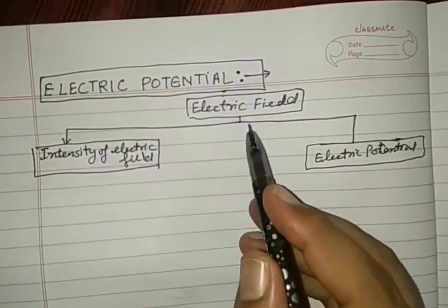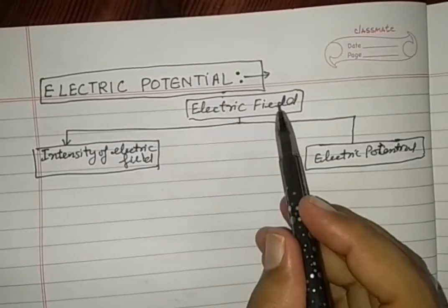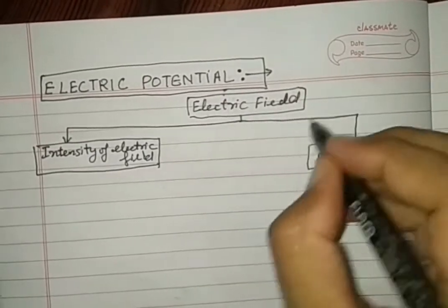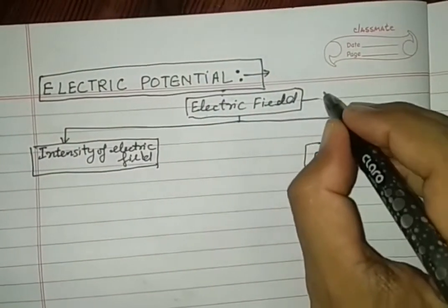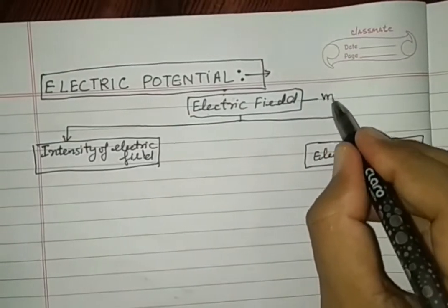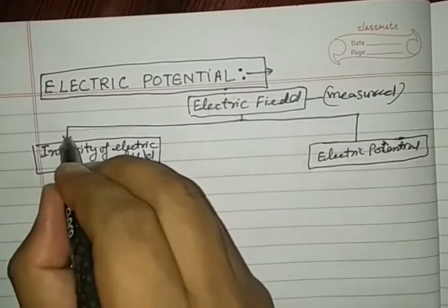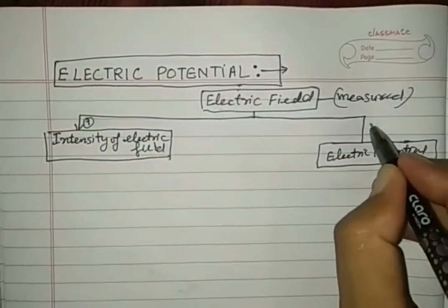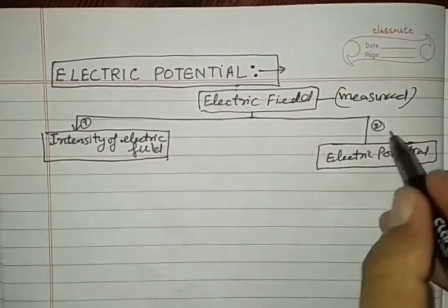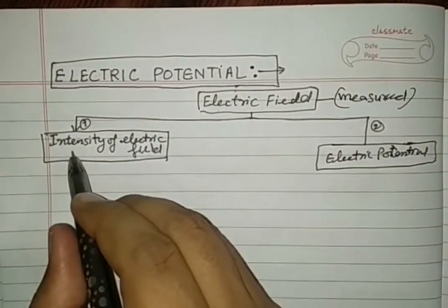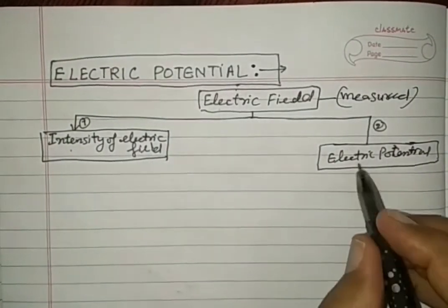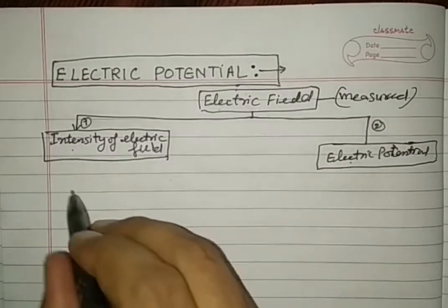See very carefully, electric field can be measured by two ways: first by knowing intensity of electric field, second by electric potential.